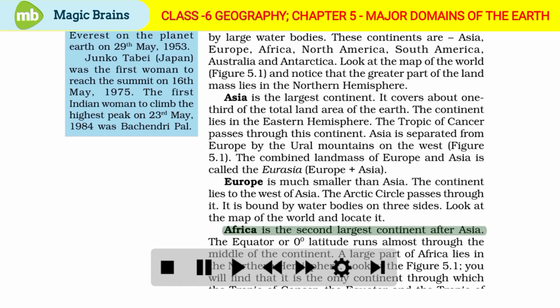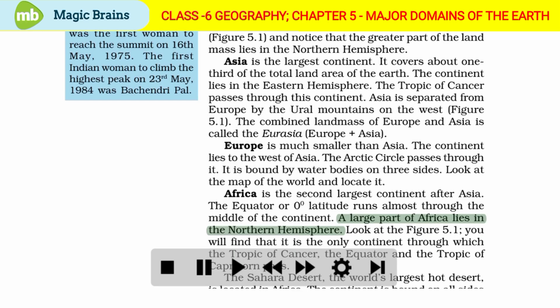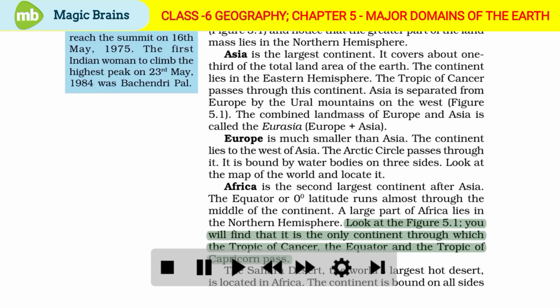Africa is the second largest continent after Asia. The equator or 0-degree latitude runs almost through the middle of the continent. A large part of Africa lies in the northern hemisphere. Look at the figure 5.1. You will find that it is the only continent through which the Tropic of Cancer, the equator and the Tropic of Capricorn pass.